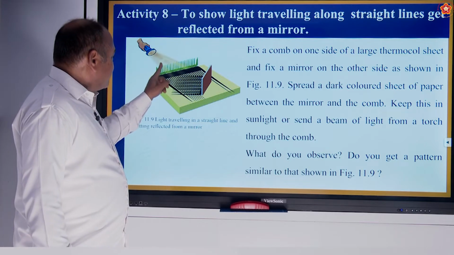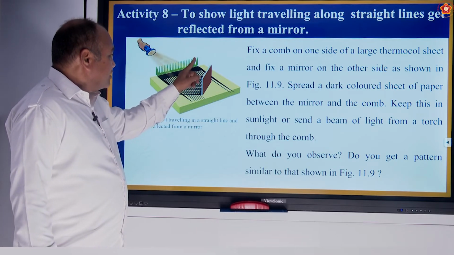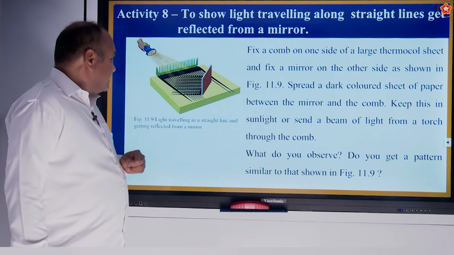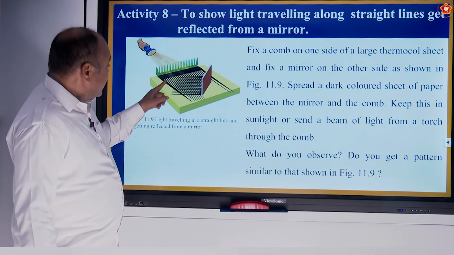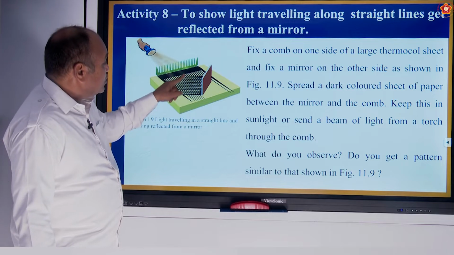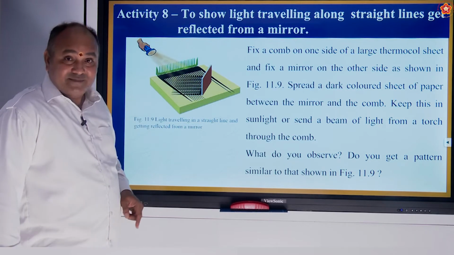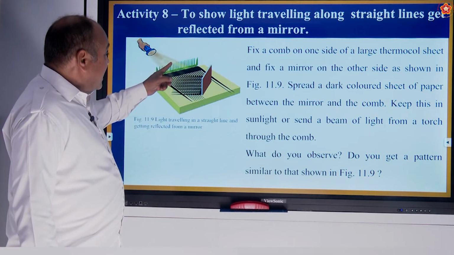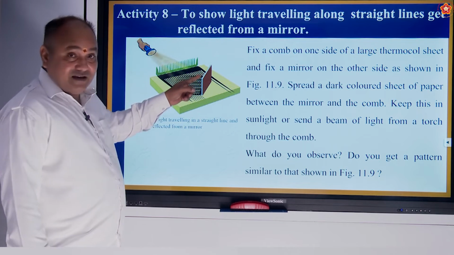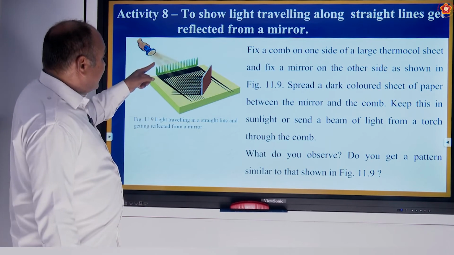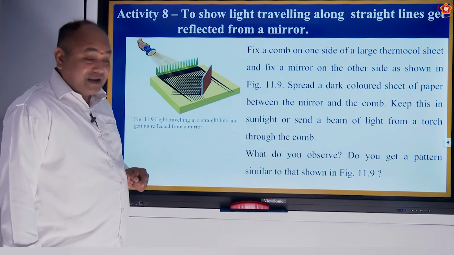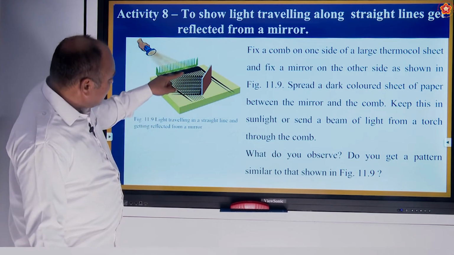All these pointers in the comb are opaque bodies, and because of that opaqueness we are getting straight shadows of the comb, and the light that is falling on the mirror is reflecting back in this way, okay, which forms a pattern like this.